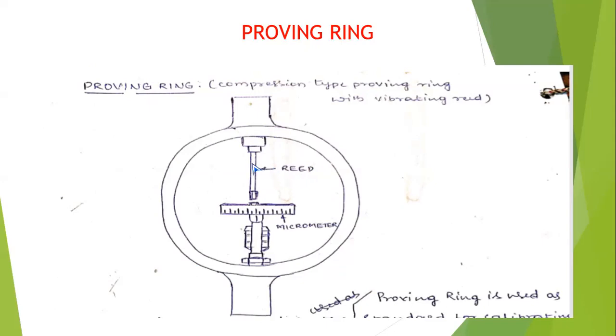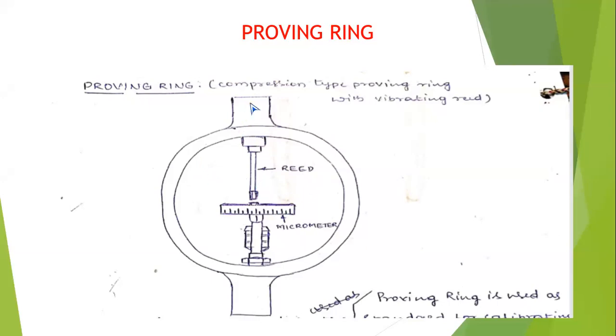Remember, at the bottom the reed has a small indicator weight. Below that, there will be a micrometer scale. On that, the reed or the thread oscillates in the positive as well as the negative direction. That is nothing but left and right side, the deflection of the thread on the left and right side.